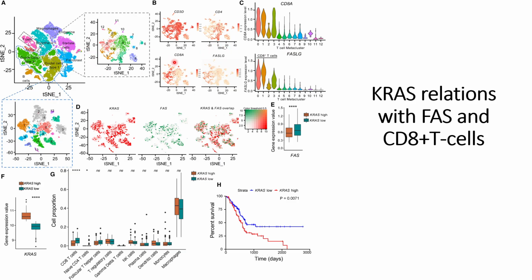And as they have previously found out that CD8 plus T cells are the ones that express most of the FASL ligand, they further validated this using the single cell RNA-seq data of the naive PDAC tumors.